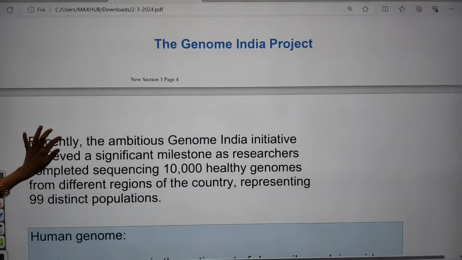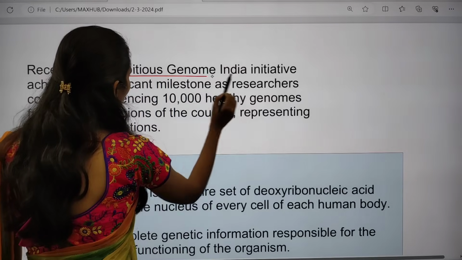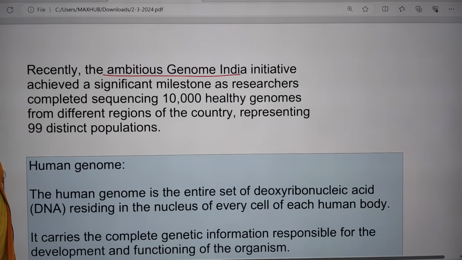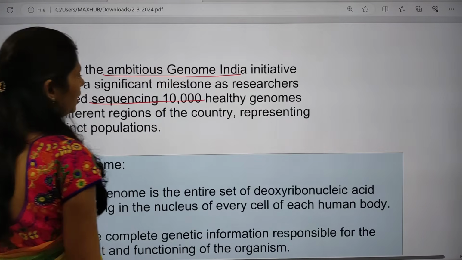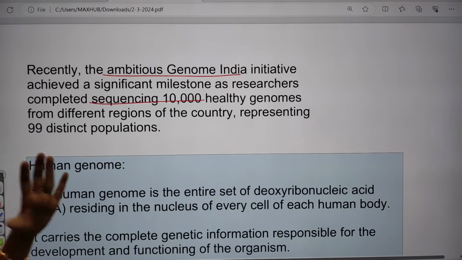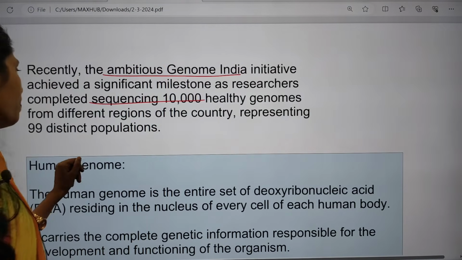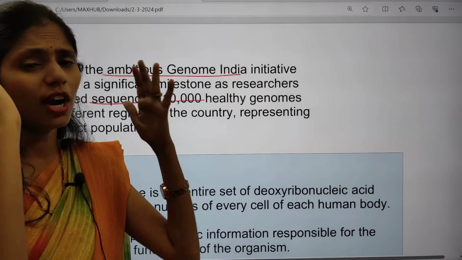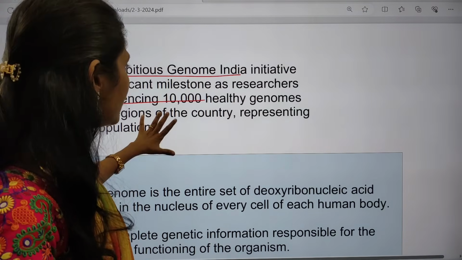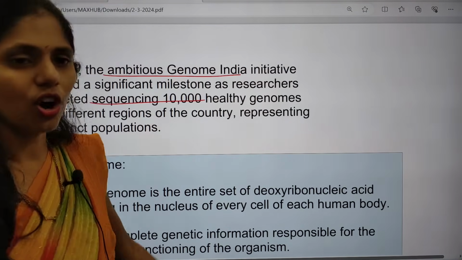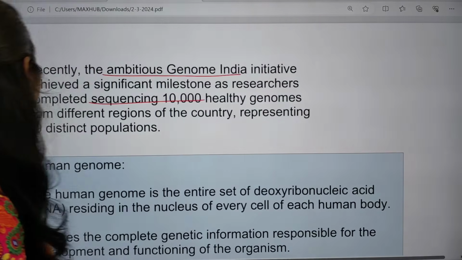Recently, what happened? Why is it in the news? The ambitious Genome India initiative achieved a significant milestone because researchers completed sequencing of 10,000 healthy genomes. Our scientists came up with sequencing of 10,000 healthy genomes from different regions of India, not from a particular region, so from different regions of our country they completed 10,000 human genome sequencing.